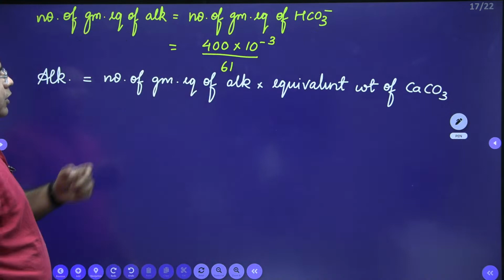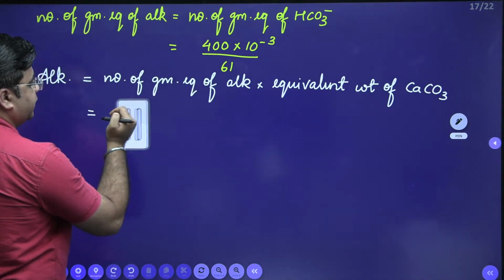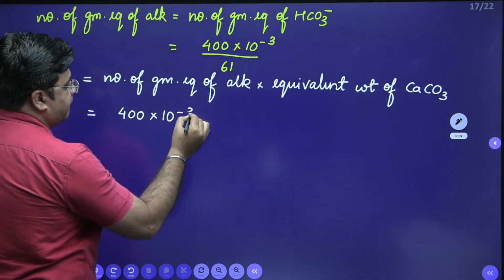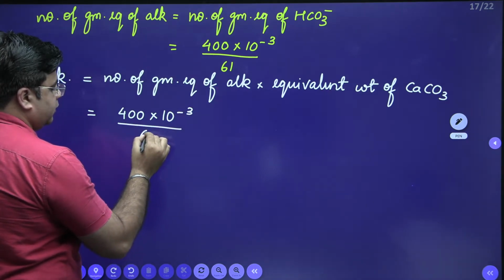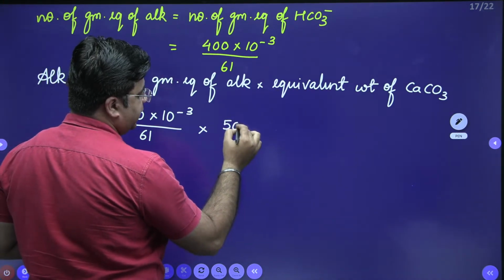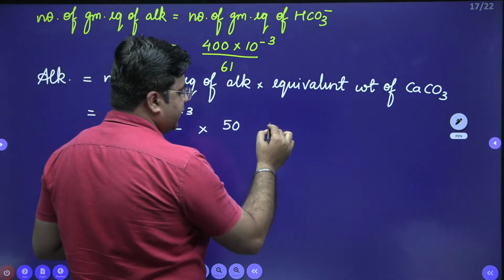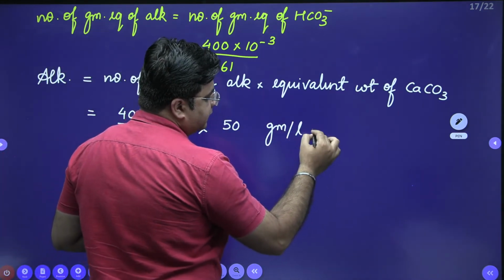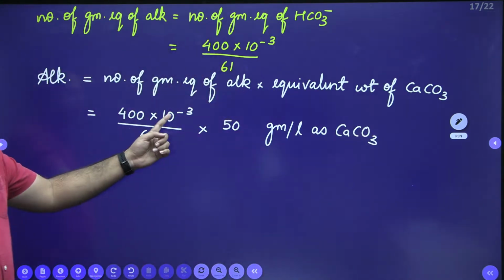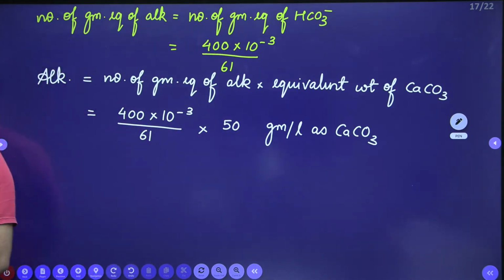The number of gram equivalents of alkalinity is known to us, which is 400 into 10 raised to the power minus 3 divided by the equivalent weight of HCO3, multiplied by the equivalent weight of CaCO3, which is 50, that is 100 by 2, this we have already done. So from here you will get the concentration of alkalinity in gram per liter as CaCO3. When you combine this 10 raised to the power minus 3 with gram, this will be in milligram per liter. Just solve this to get the concentration of total alkalinity.